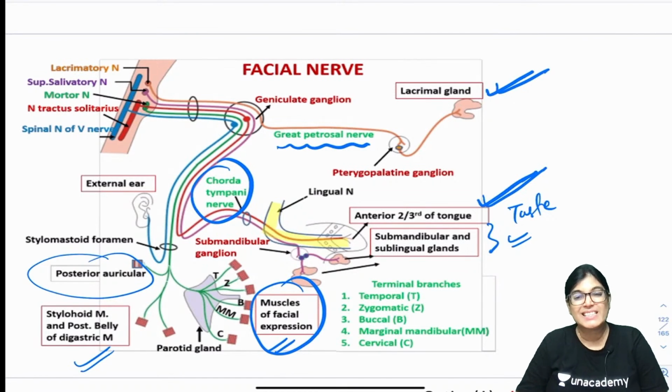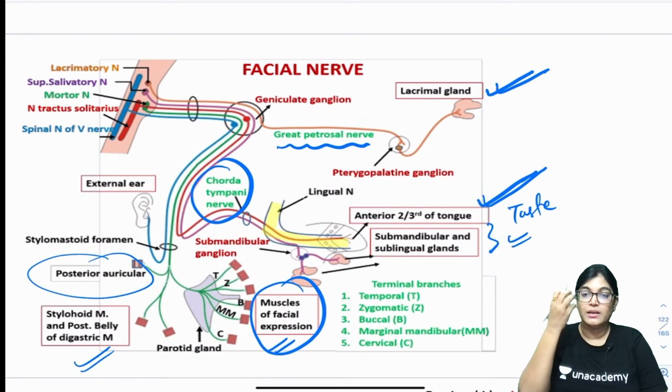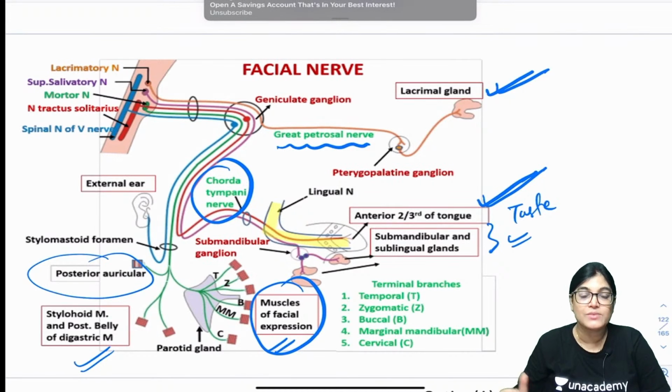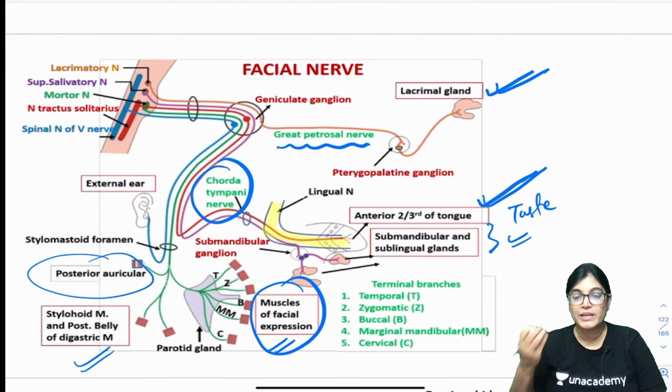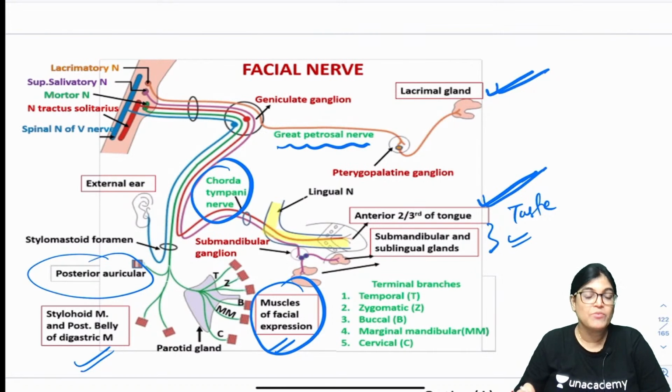Then there is loss of taste sensation from the anterior two-third of the tongue, and the secretomotor fibers, or the saliva secretion from the submandibular gland and sublingual gland, can be involved. If the greater petrosal nerve is involved, loss of weeping or tearing from the eyes will occur, and facial muscle paralysis will be there. So the presentation of the patient will be loss of the nasolabial fold and all. So these are the signs and symptoms presented in the patient.